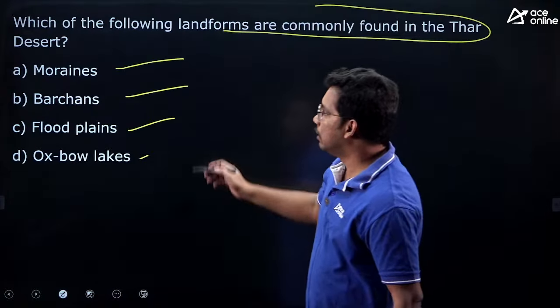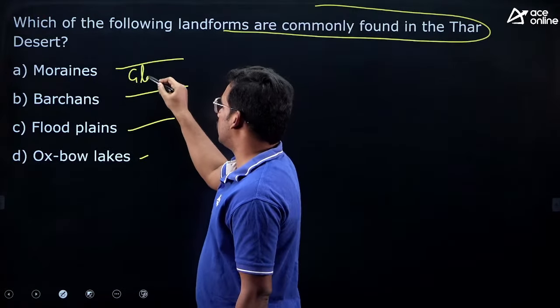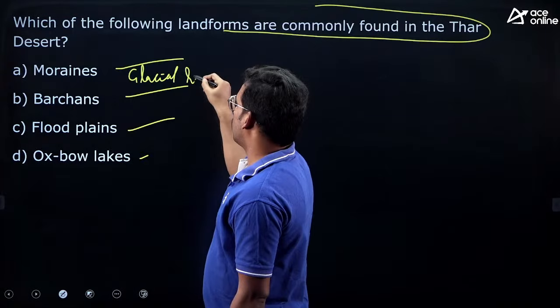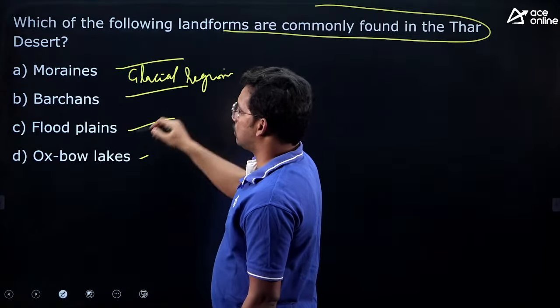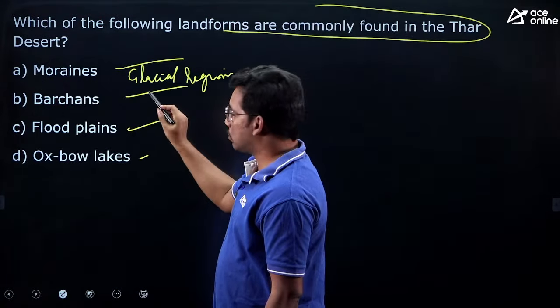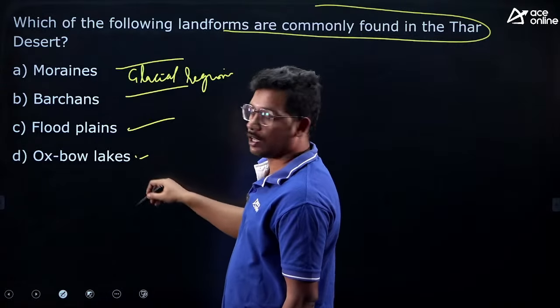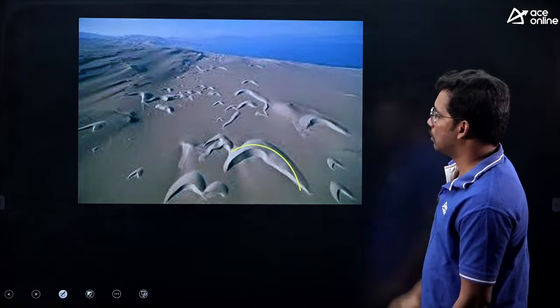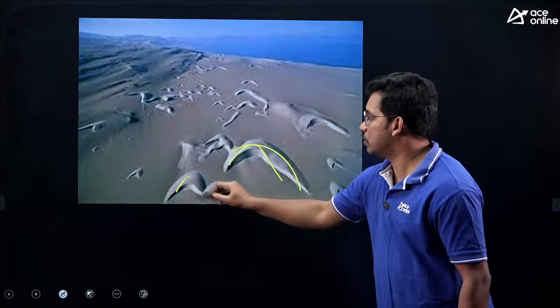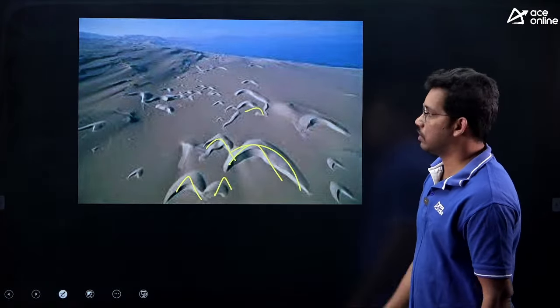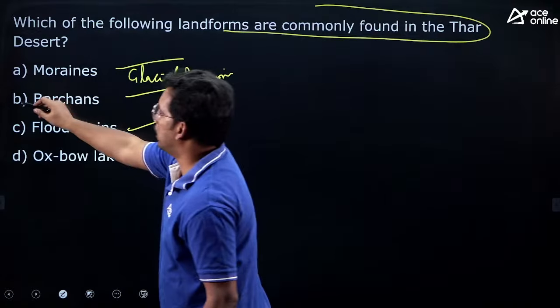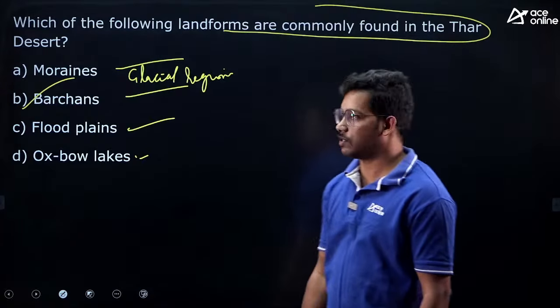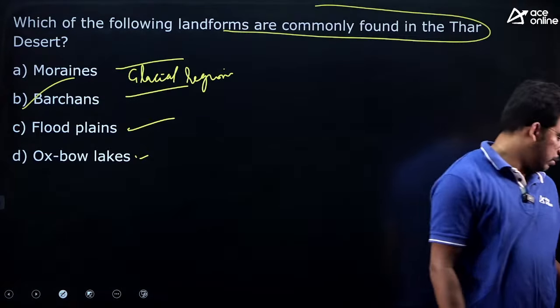It is B. Moraines are in the glacial region. Floodplains through running water. Oxbow lakes again running water. You can see barchans, these sand depositions. These shaped sand depositions are called barchans. These are found in the desert region, especially in the Thar desert also. So the answer is B, barchan.